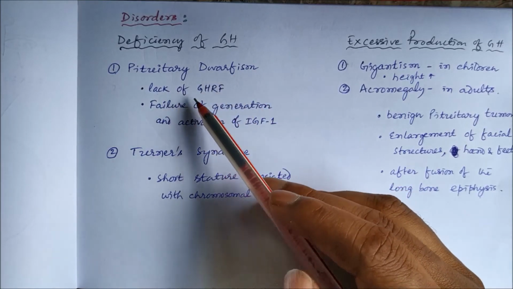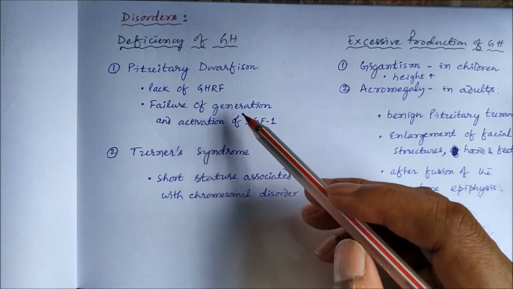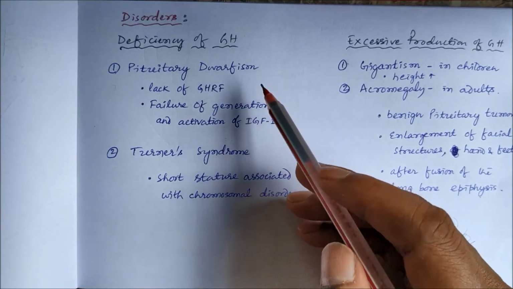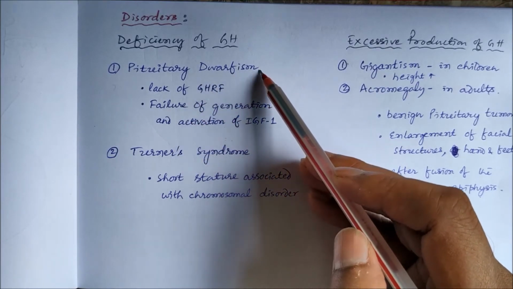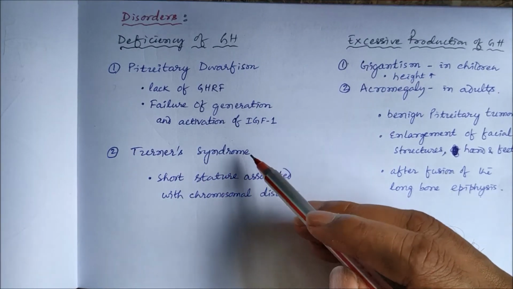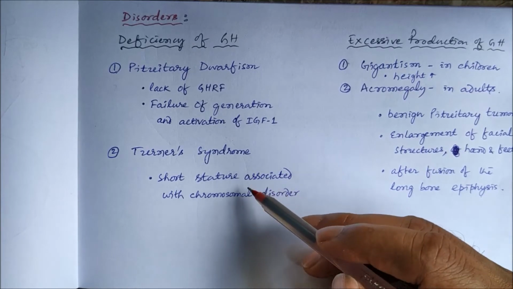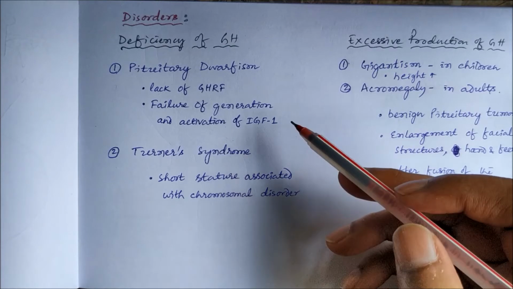So when there is lack of growth hormone releasing factor, there is failure of generation and activation of insulin-like growth factor 1, and there will be no growth, which leads to dwarfism, short height. Then another condition is Turner syndrome. Again here also short height, short stature associated with chromosomal disorder.